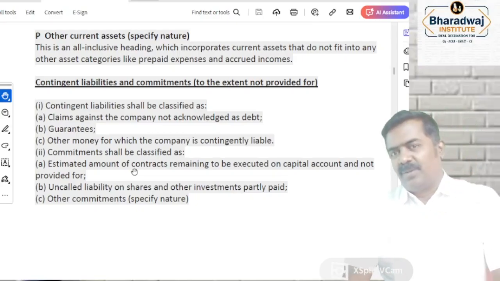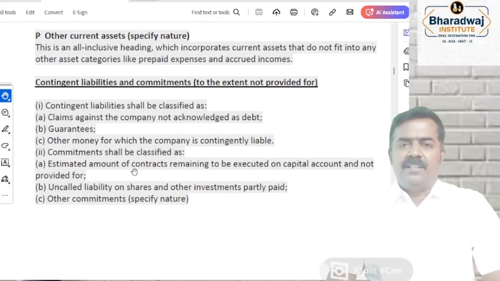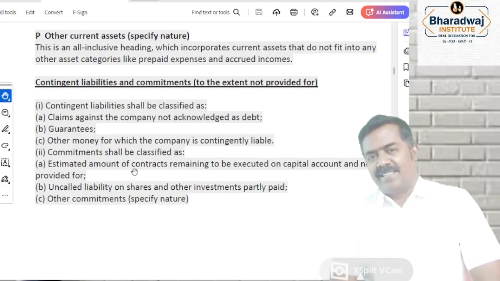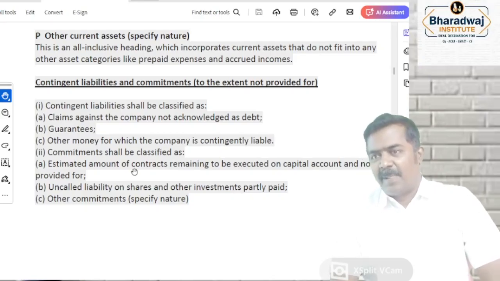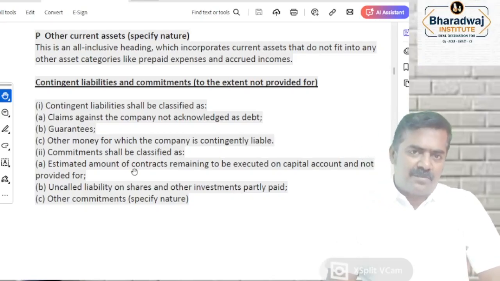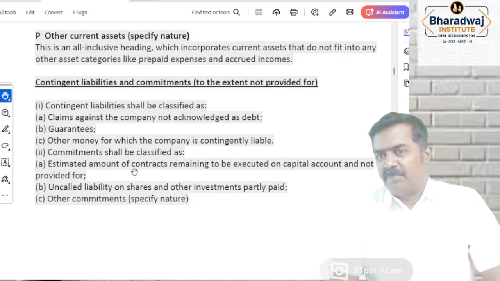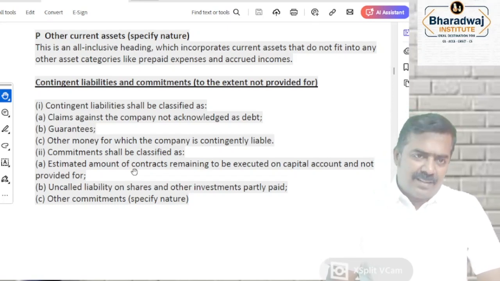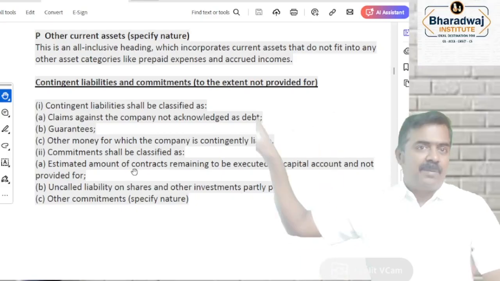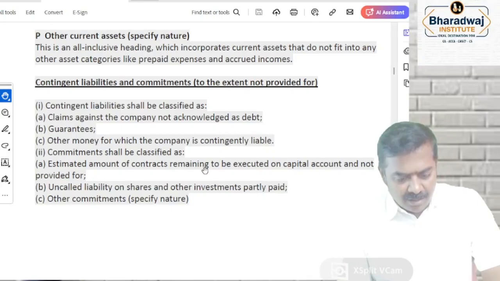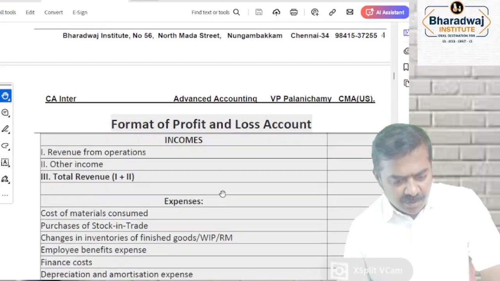For example, you copied somebody's material or product and used it. The other person has filed a copyright violation case, asking compensation of some 10 crore, 5 crore. Whether you will pay compensation, may or may not. That is called as which one? Contingent liability. That will not be shown within the balance sheet. That will be just given as which one? Notes to accounts. This will be there. Now come to the P&L account.